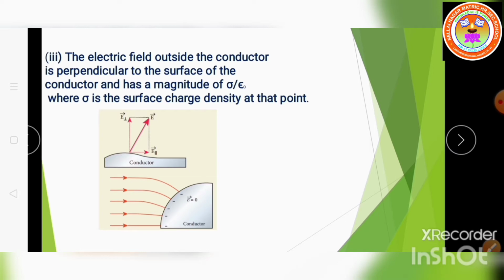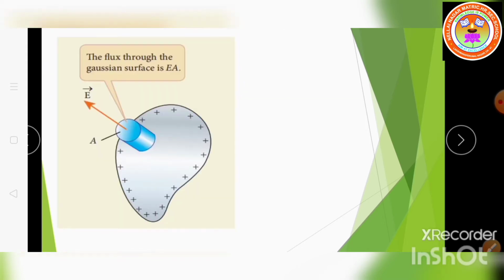Understand, children? Now, the second concept: we are going to prove that the electric field has the magnitude sigma by epsilon naught. For that, we have taken this diagram. Here, let us consider one small cylindrical Gaussian surface. One half of this cylinder is embedded inside the conductor. You all know that for the cylinder, the electric flux or electric field through the curved surface and the inside bottom is 0.